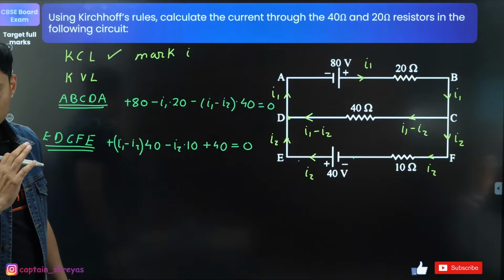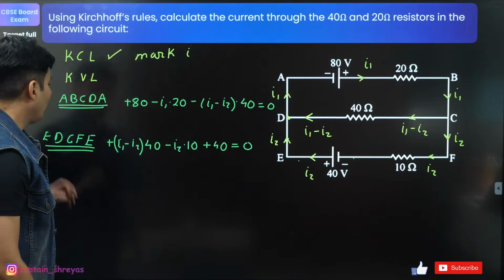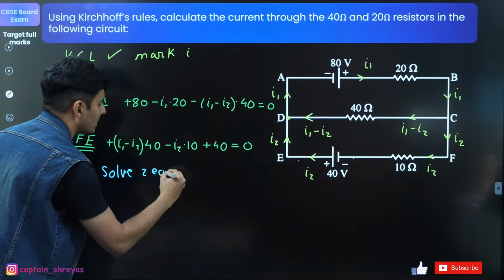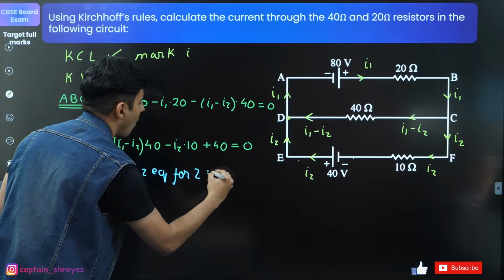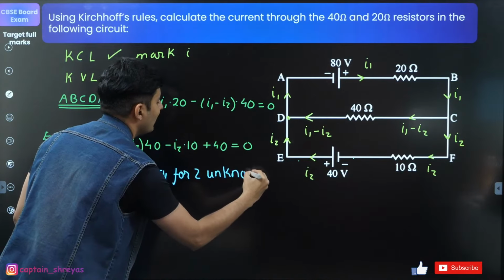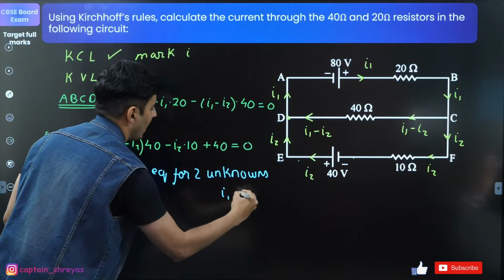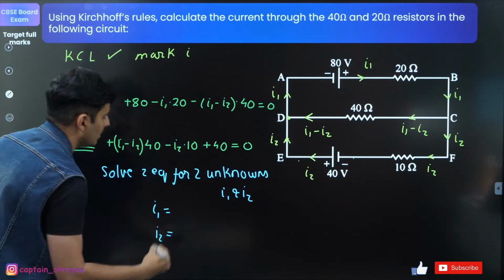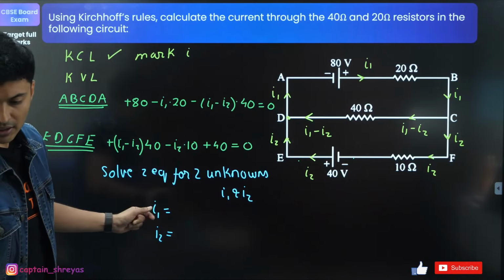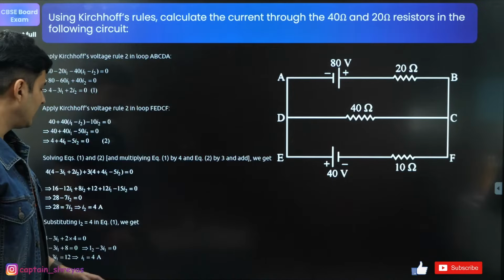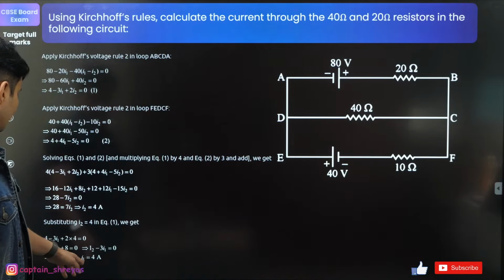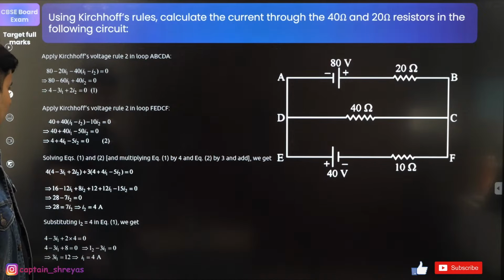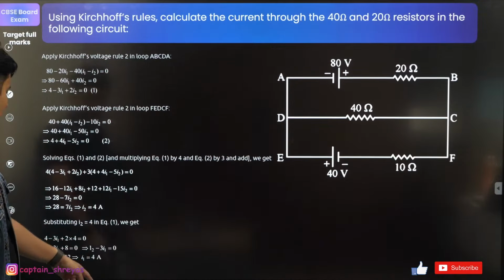That's all. So now all you have to do is solve two equations for two unknowns. Which are the unknowns? I1 and I2. Solving that, you will get I1 and also the value of I2. That's it. Is that understood? So just see if you get the final answers. I1 is 4 amperes, I2 also is 4 amperes. That's what I'm getting.